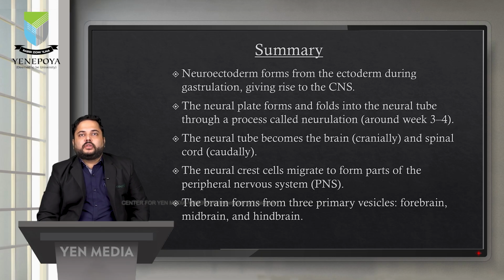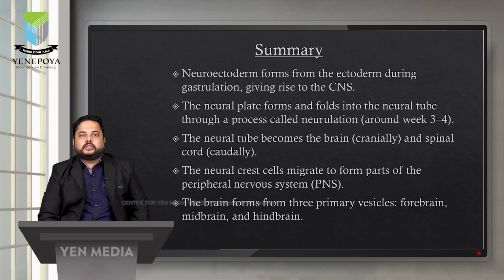Coming to the summary of the whole session, neuroectoderm forms from the ectoderm during gastrulation, and this further gives rise to the CNS. The neural plate forms and folds to form the neural tube, which is called neurulation, and occurs around week 3 to 4. The neural tube further becomes the brain, located cranially, and the spinal cord, located caudally. The neural crest cells migrate to form parts of the peripheral nervous system.